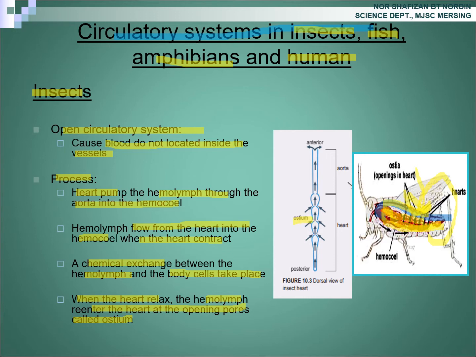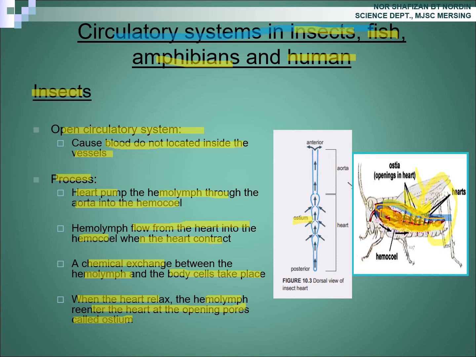Okay. Can you follow? Hemolymph in the heart will be pushed forward when the heart contracts, and then what happened to the hemolymph? Hemolymph will accumulate in the hemocell.